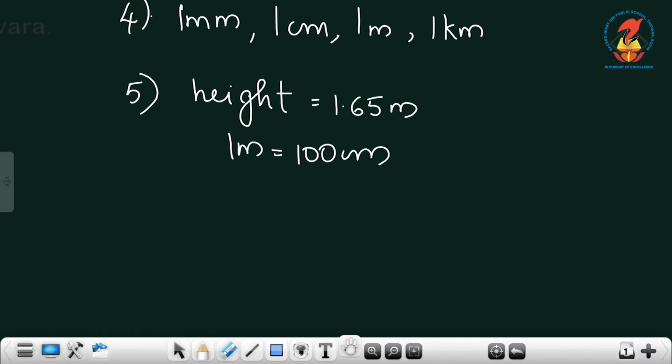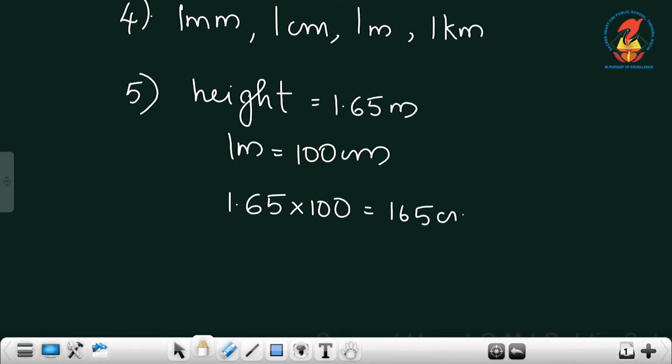So when you convert to centimeters, you multiply by 100. So 1.65 into 100 is 165 centimeters.